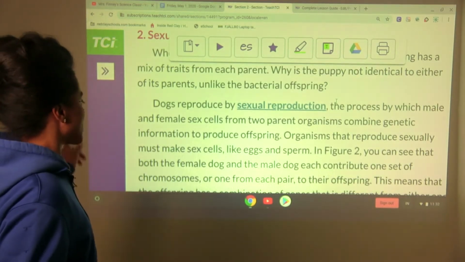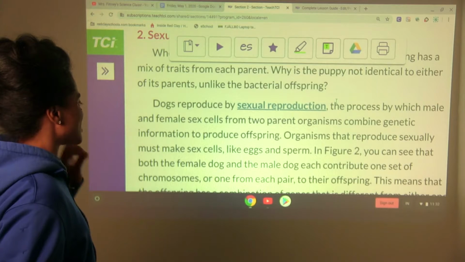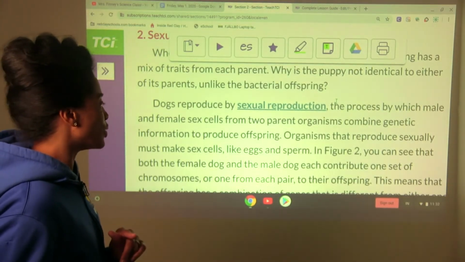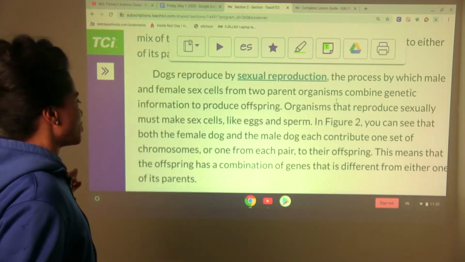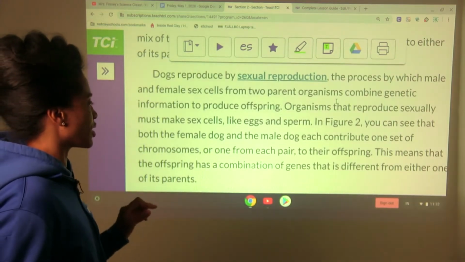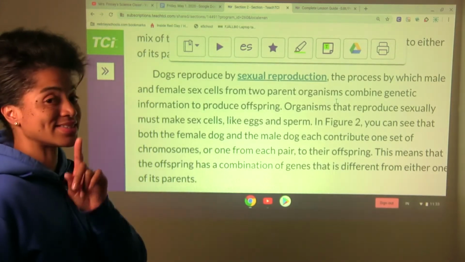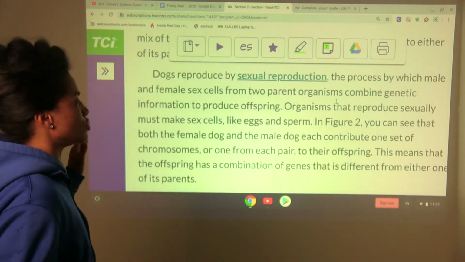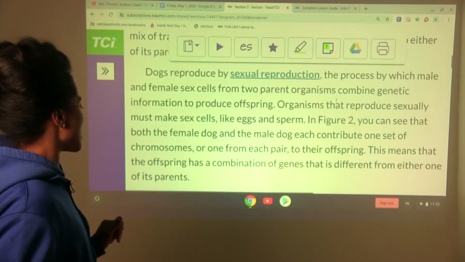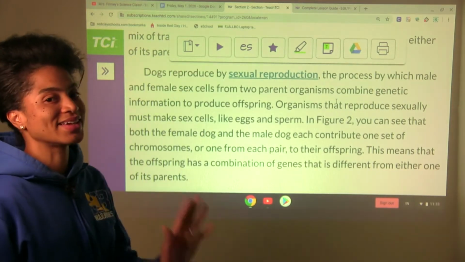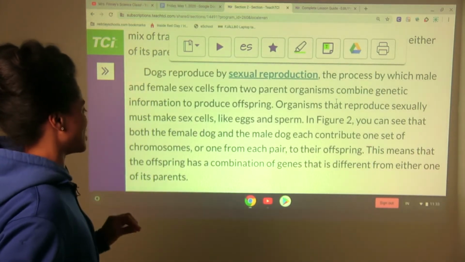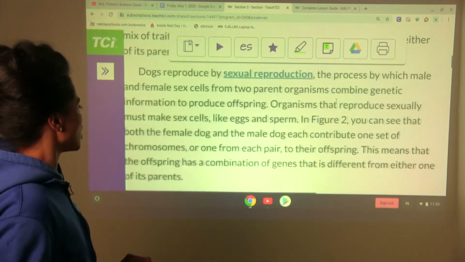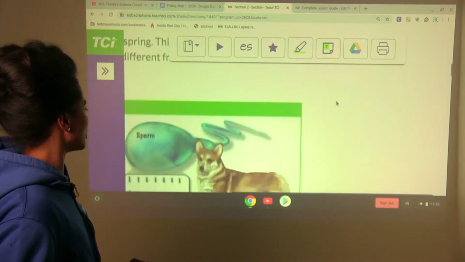Organisms that reproduce sexually must make sex cells like eggs and sperm. In figure 2, you can see that both the female dog and the male dog each contribute one set of chromosomes, or one from each pair, to their offspring. This means that the offspring has a combination of genes that is different from either one of its parents. Let's take a look at figure 2.